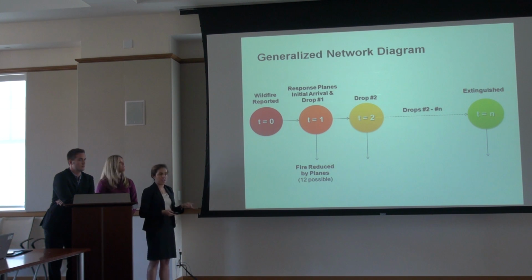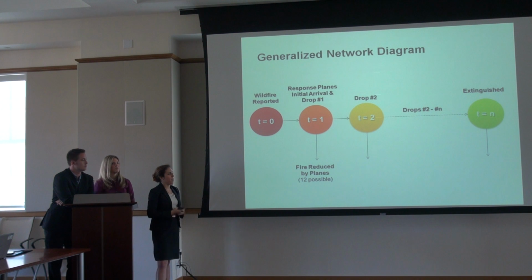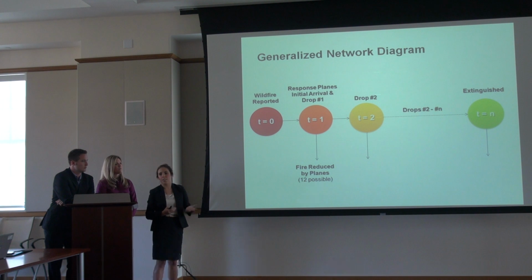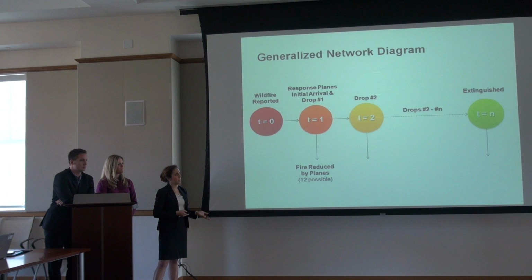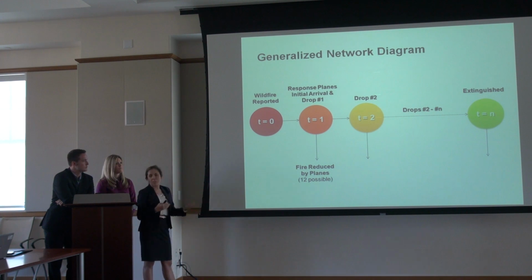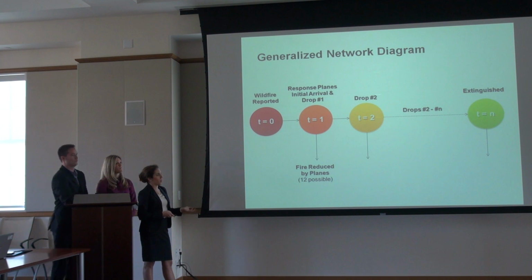So there's 12 planes. In our solution, we ended up having, the first drop had used all 12 planes, and the second drop only used 7. So we were able to cut costs in that sense that even though we used 2 drops, we didn't need to use all 12 planes both drops. And this all varies depending on the size of the fire and weather conditions, different things that factor in a real life situation. And we tried to account for as many of those things as possible when we were doing our model.